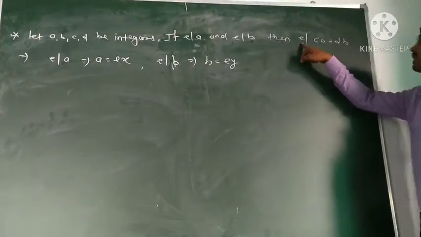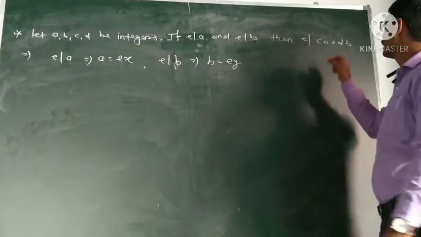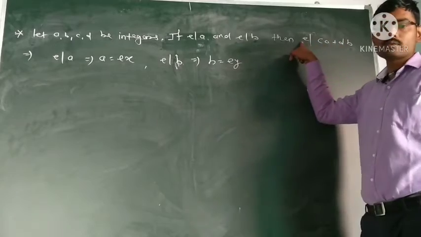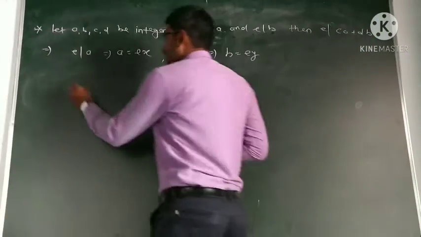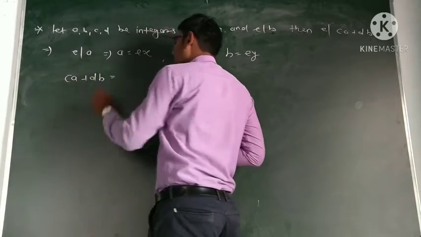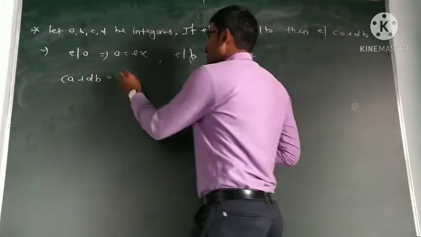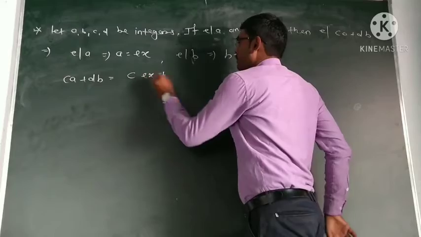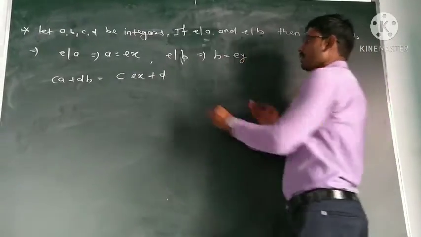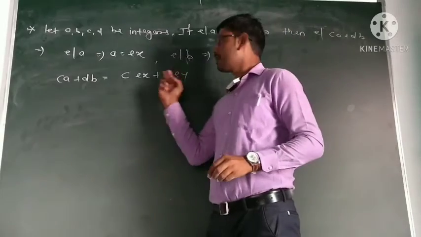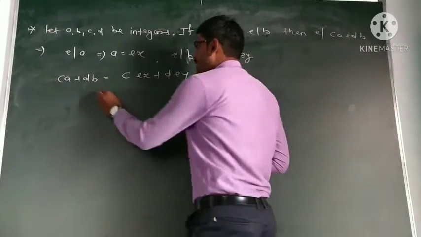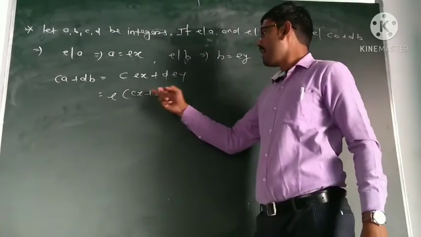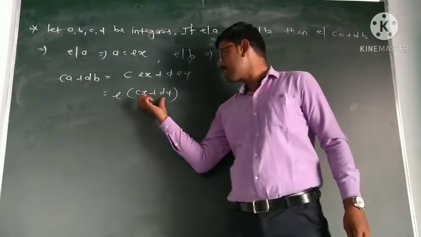Now we have to show E divides CA plus DB, that is, we have to show C into A plus D into B is equal to E into some integer. Now C into A plus D into B is equal to C into E into X plus D into E into Y, since we know the values of A and B. Now E is common in both terms, so we take it common: E into C into X plus D into Y. Now C, X, D, Y are integers, so this addition is again an integer.